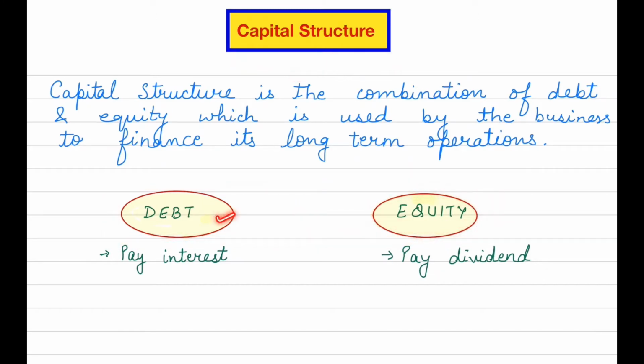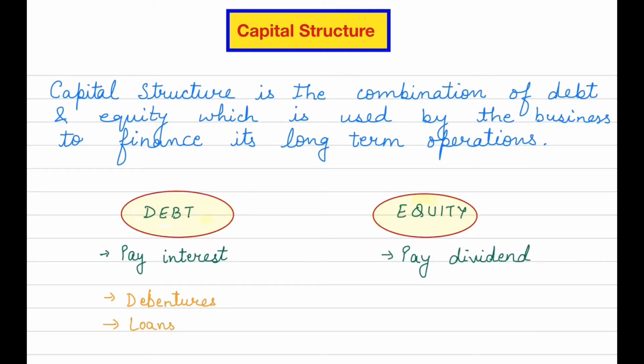Now, what is debt and what is equity? Debt means the source of fund on which you have to pay interest, and equity means the source of fund on which you have to pay dividend. So let's use an example here. In the debt you can have debentures, and on debentures you have to pay interest. You can have loans.